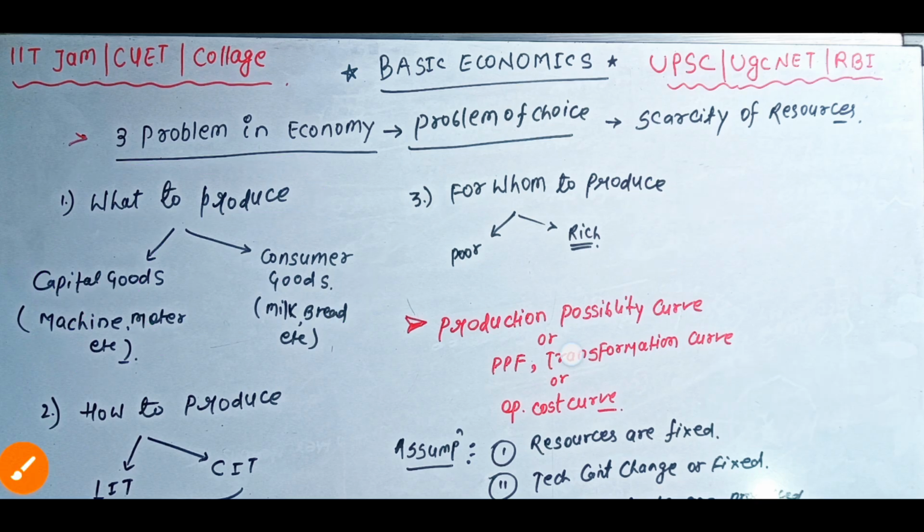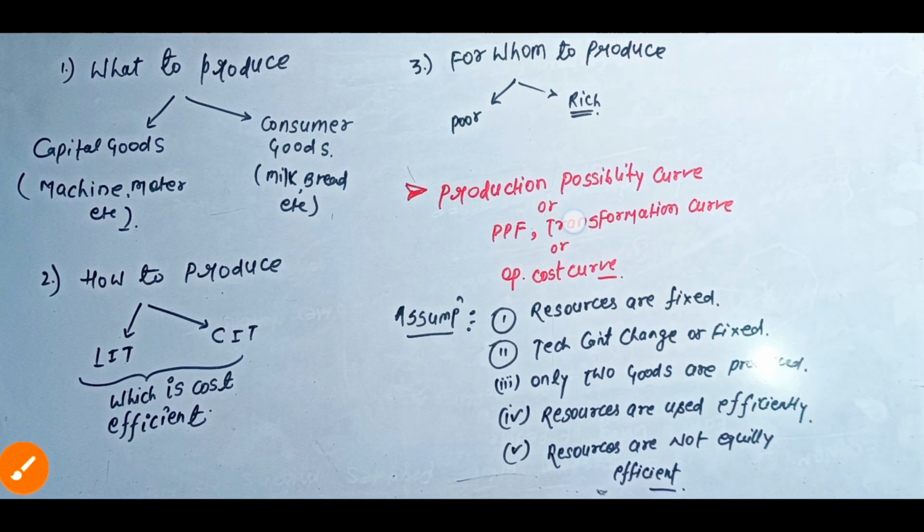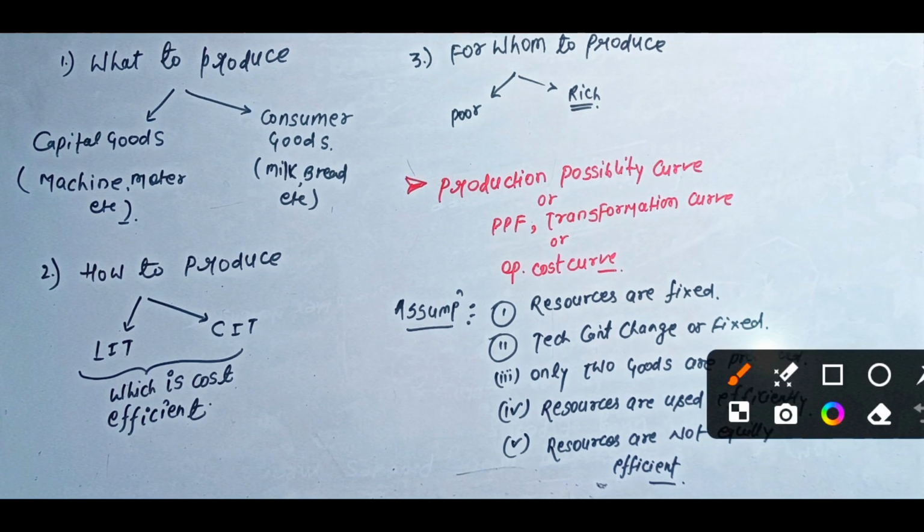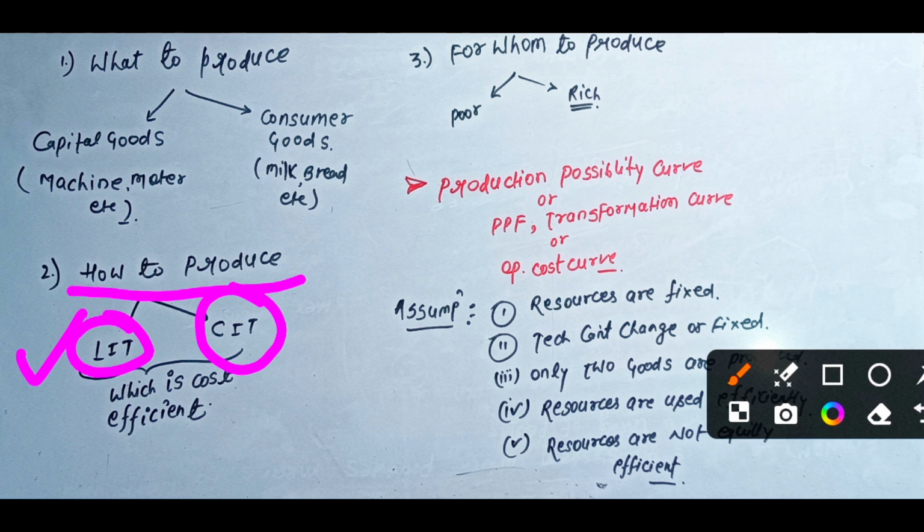Okay, so now the second problem, that is how to produce. After deciding what to produce, the next problem for the producer is how to produce. So he has two methods, that is labor intensive technique and capital intensive technique. Before using a technique, the producer first analyzes which method is cost efficient.